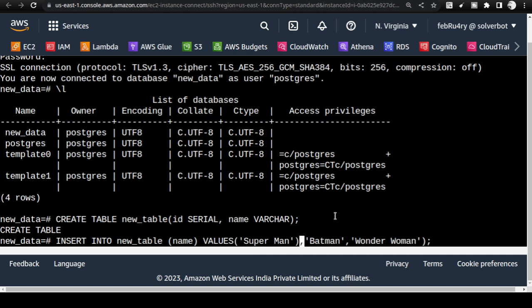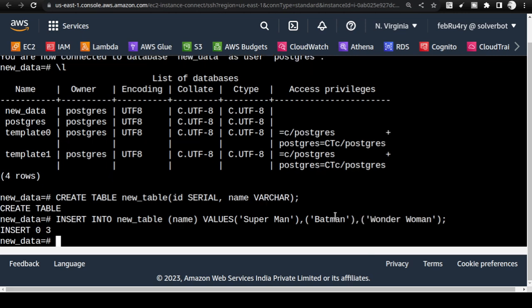Actually, you cannot give it like that. You have to separate the values with commas like this, and then provide each one, because each is a separate tuple. Okay, so it got inserted into 3. I was planning to show the error, but if you want, I can show it to you.